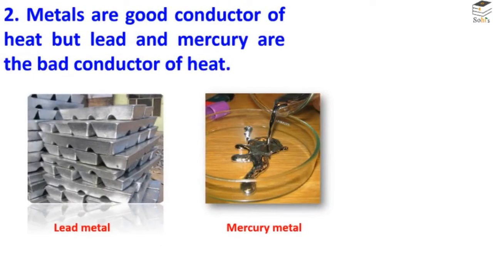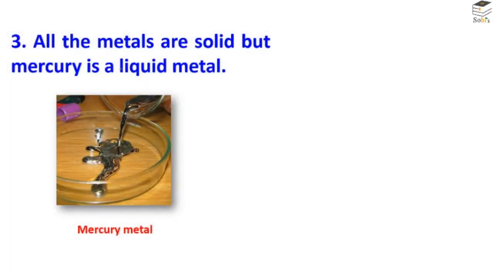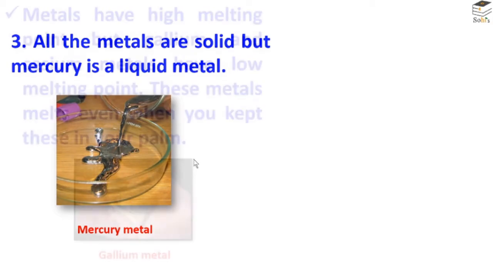The second point is that metals are very good conductors of heat, but lead and mercury are two metals which are bad conductors of heat. Due to its bad conduction, mercury is used in the thermometer. Next, all the metals are solid, but there is only one metal, mercury, which exists in the liquid state.